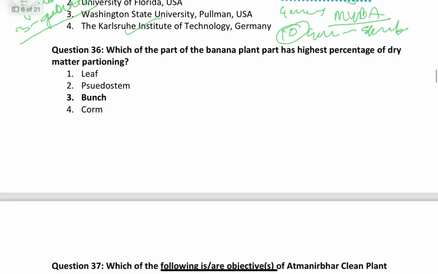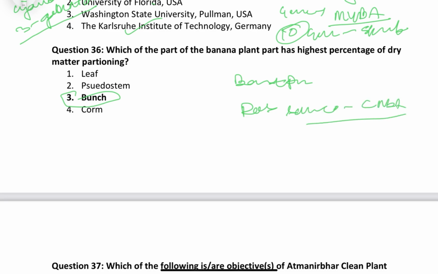Now coming to question number 36. Which part of the banana plant has the highest percentage of dry matter partitioning? So friends, the correct answer is bunch. For a detailed study of this, you must read Banana and Plantain by Robinson and Saúco of CABI publication, where you will get to know in detail about the accumulation and distribution of dry matter.